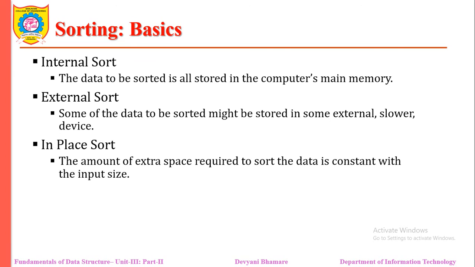Assume that we have one file which consists of 20,000 records, and we are using an array to sort these records. But the array can hold only 1000 records at a time. So during the sorting process, only 1000 records are in memory at any time, and the remaining 19,000 records are kept in a file in secondary storage. So we can say that internal sorting is fast as compared to external sort. Accordingly, sorting algorithms are classified as either internal sort or external sort.